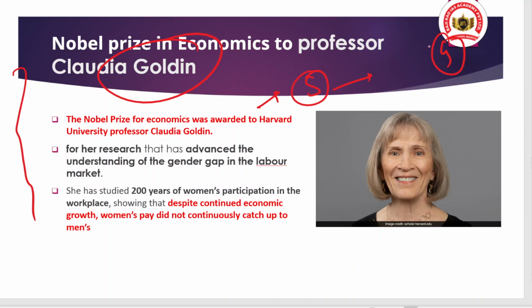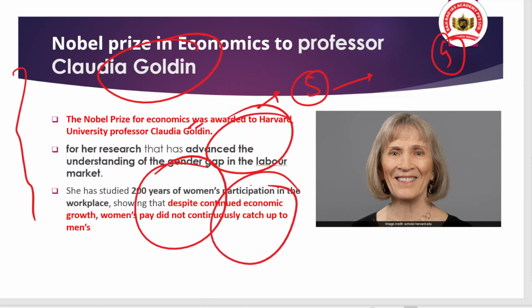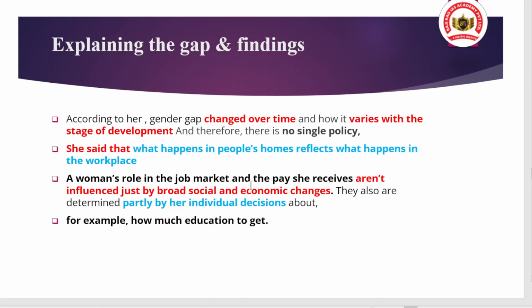So I will try to extract some points from here. You can remember the name of the personality and what type of research she did. Basically, it is about understanding the gender gap in the labor market. She studied 200 years of women's participation, and despite continued economic growth, women's pay or income did not continuously catch up to the men's. So why is there a gap?